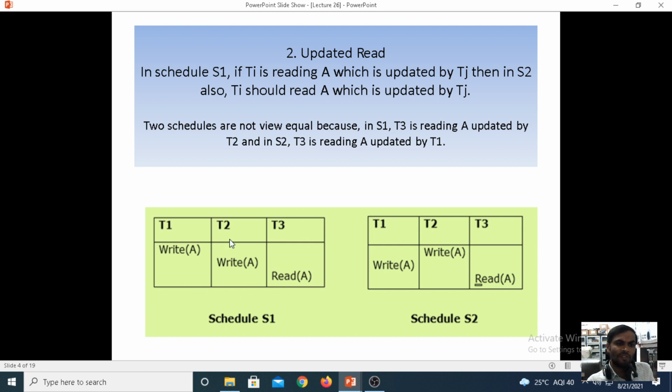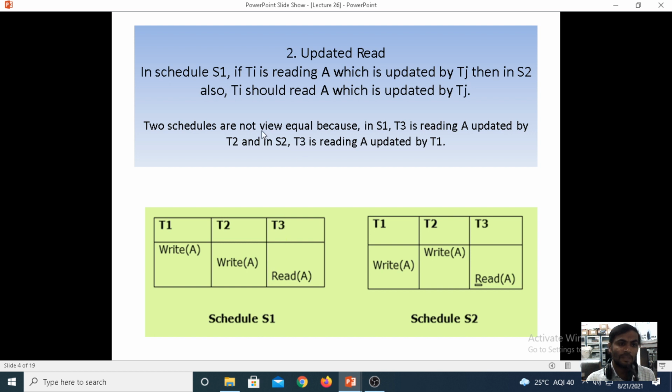As per the diagram, if you are having two schedules, S1 and S2 are not view equivalent, because under S1, T3 is reading A, and it is updated by T2. Means it is not updated by the next coming one. In S2 also T3 is reading, then it is updated by T1. Means the reverse will be there.